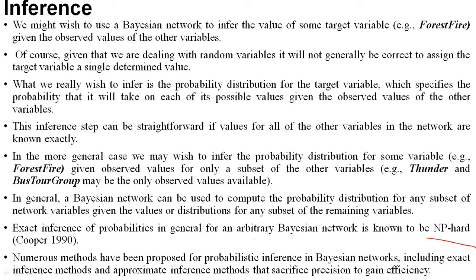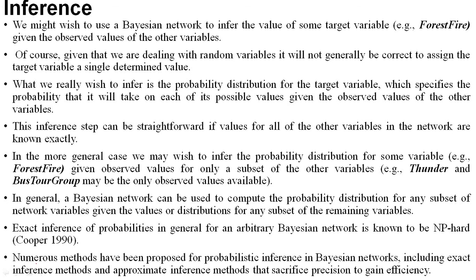Computing the probability distribution for all the variables is an NP-hard problem, as shown by one of the scientists, Cooper, in 1990. NP-hard means it is a very complex problem. You already know it from our algorithms subject: NP-hard, NP-complete, P.